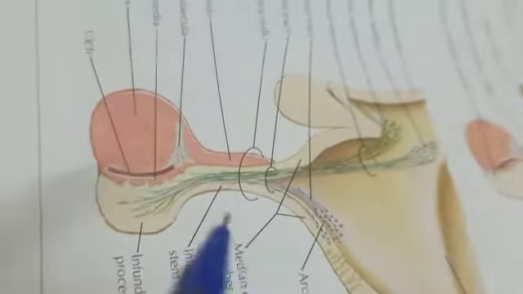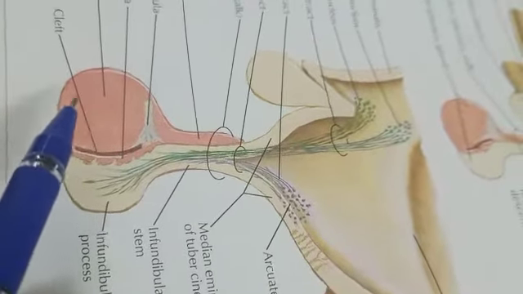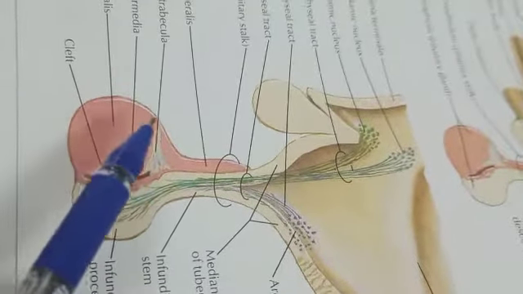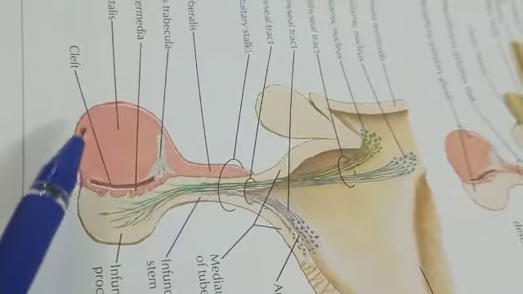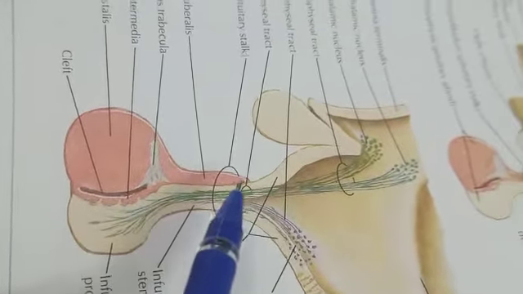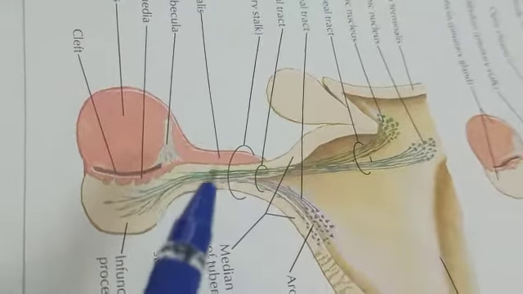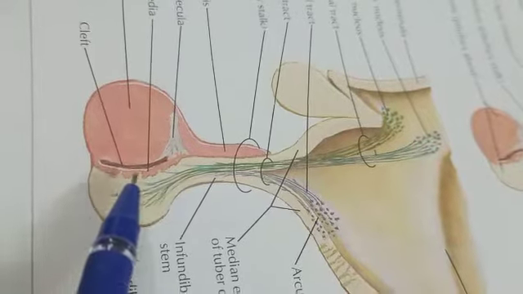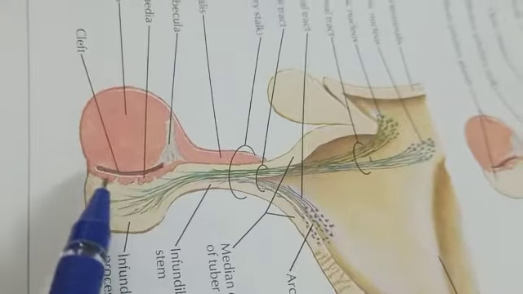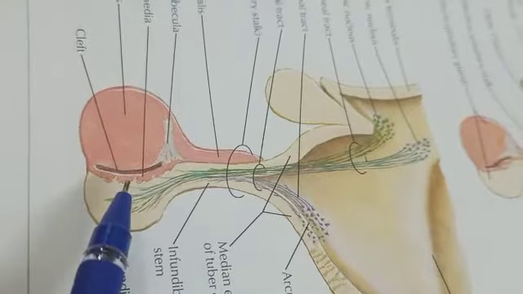And this adenohypophysis or anterior pituitary is again divided into three parts. This large anterior part is known as pars distalis. Then this tube-like projection is known as pars tuberalis, and here we can see a small portion that is known as pars intermedia. So pars distalis, pars tuberalis, and pars intermedia.